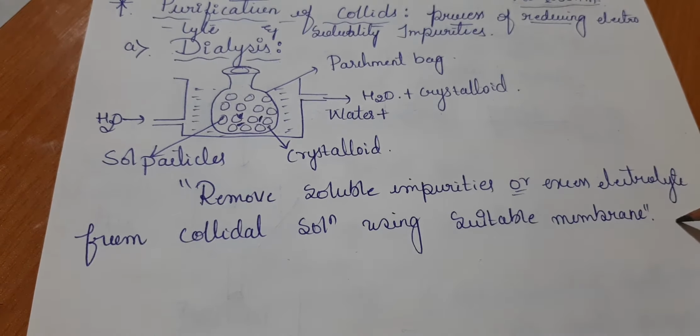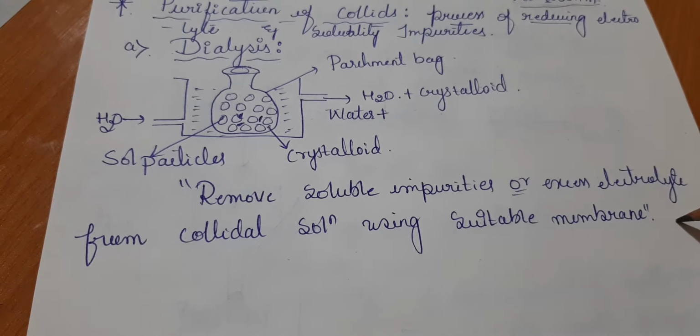Now let us understand certain properties of colloidal solutions. We are supposed to understand colligative properties. Colligative properties are those particularly exhibited by solutions as well as colloidal solutions or colloids.